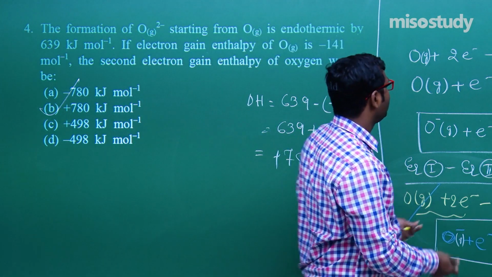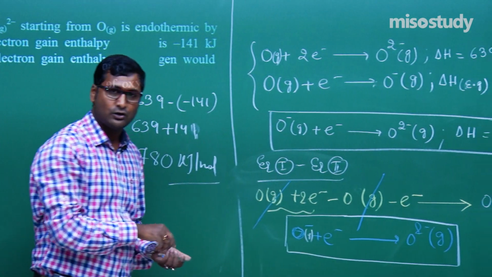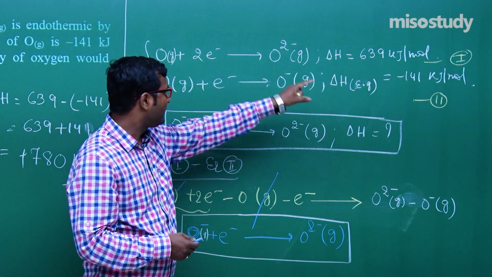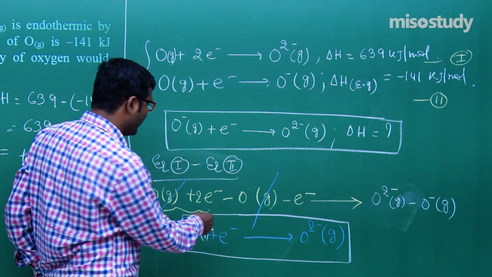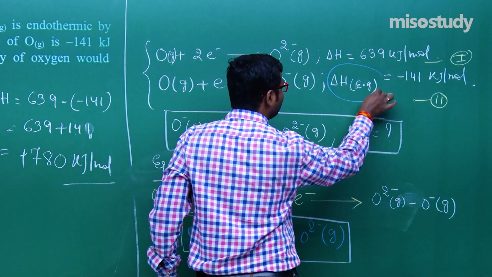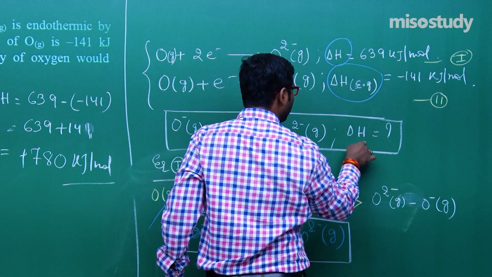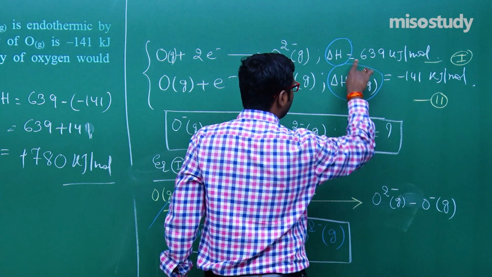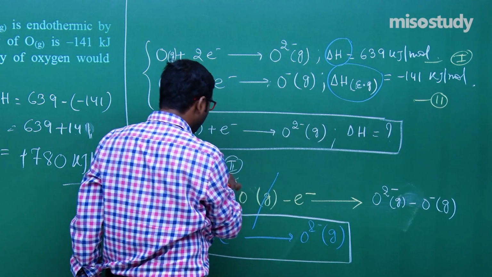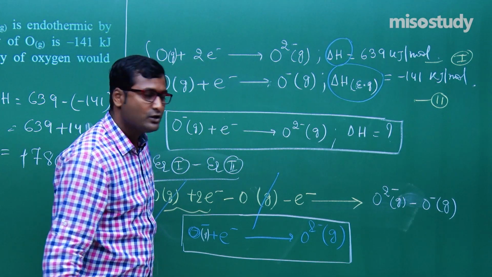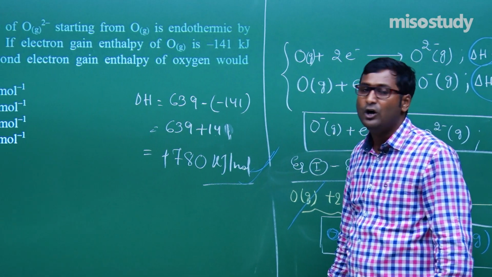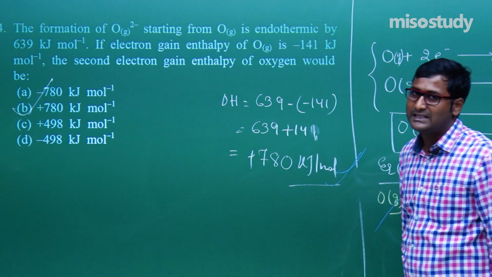Check this: this is equation 1 according to the question and this is equation 2, and we have to reach here. If I subtract equation 1 and 2, we get the desired O minus to O2 minus. That means delta H is H1 minus H2, because it is equation 1 minus equation 2. Clear to you? So the answer in this case is plus 780 kilojoule per mole. For question number 4, B is the correct option.